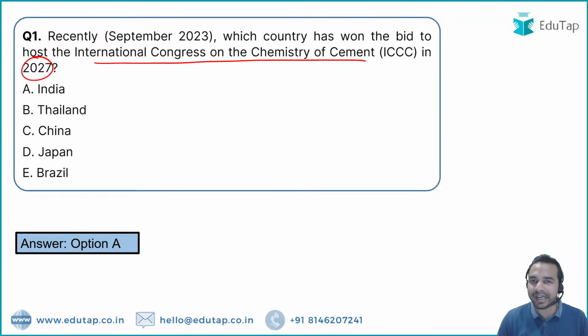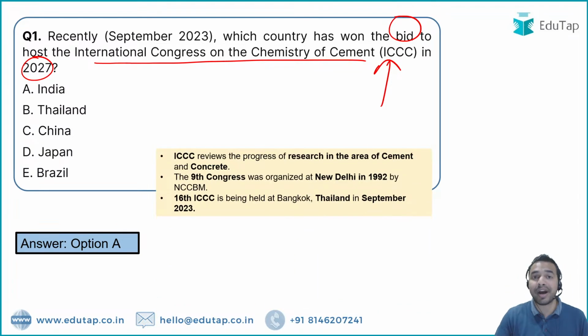Absolutely right. India is the country which has won the bid to host ICCC 2027. Now guys, when I talk about this ICCC, it basically reviews the progress in the research regarding the different topics like the area of cement and concrete.